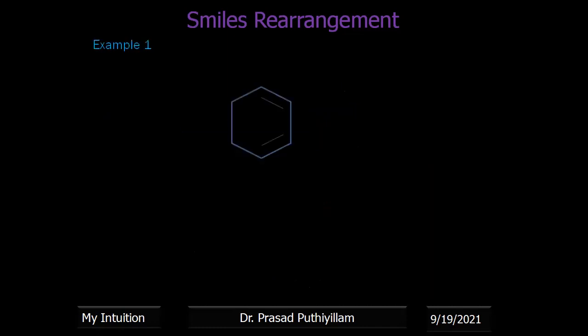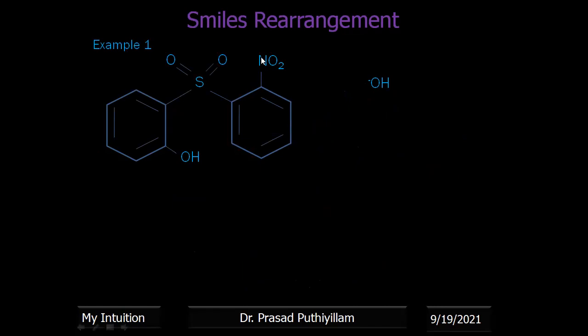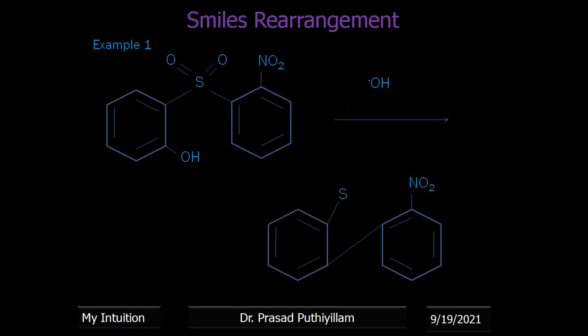I'm taking one example. NO2, with an SO2 bond attached to another benzene, having OH minus. Here another electron withdrawing group W is given, while W1 is not mentioned. This SO2 acts as the X, and this acts as the Y. Now the attack of OH minus in the presence of a base will give this product. So this is the type of Smiles rearrangement. On attack, the expected product is like this.